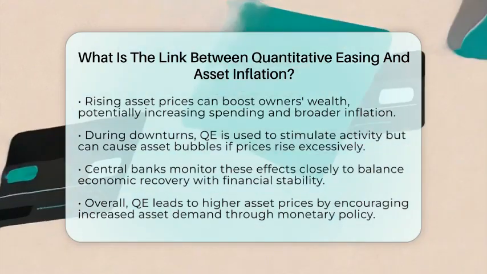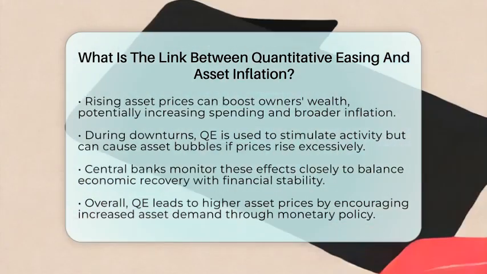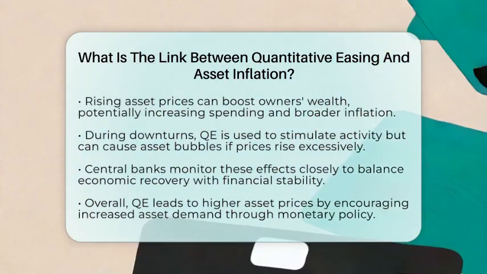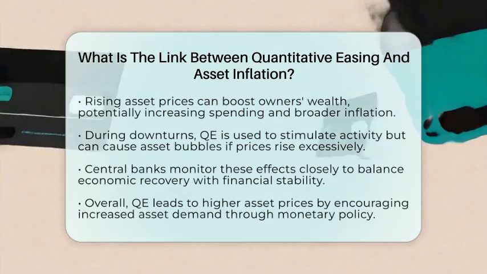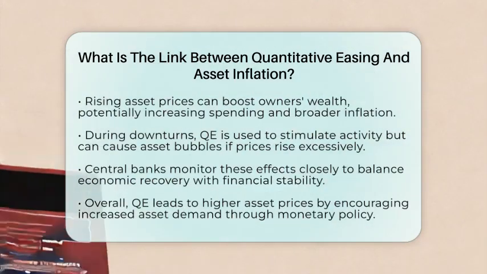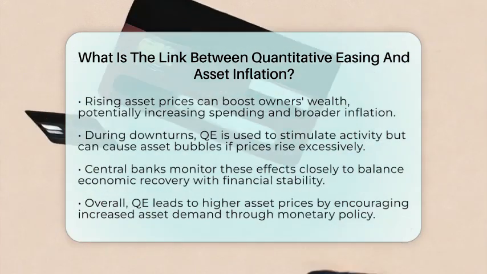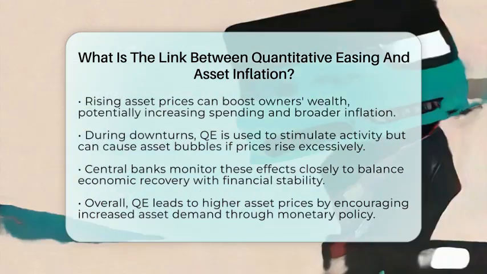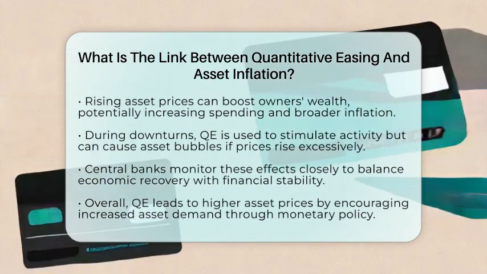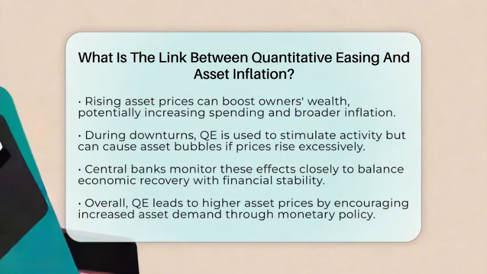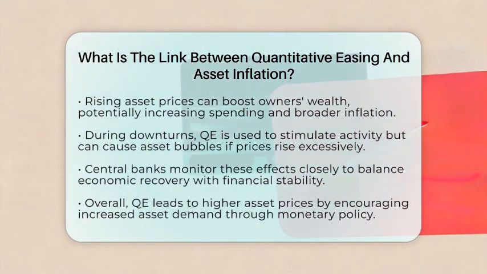So, the link between quantitative easing and asset inflation is straightforward. When a central bank injects more money into the economy and lowers interest rates, investors tend to buy more assets. This increased demand pushes asset prices higher, leading to asset inflation. Understanding this connection helps explain how monetary policy influences not just consumer prices, but also the value of investments and property.